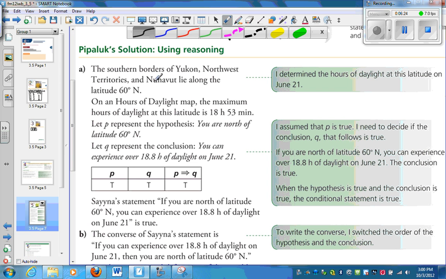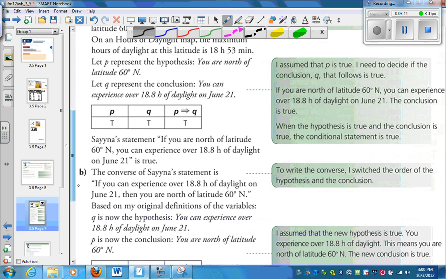The southern borders of Yukon, Northwest Territories and Nunavut lie along this latitude. On an hours of daylight map, the maximum hours of daylight at this latitude is 18 hours 53 minutes. Let P represent this hypothesis and Q the conclusion. So if P, then Q. If P, then Q. That's true. Now let's look at the other thing.